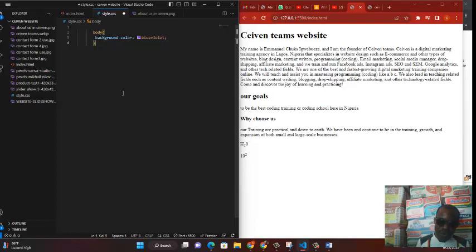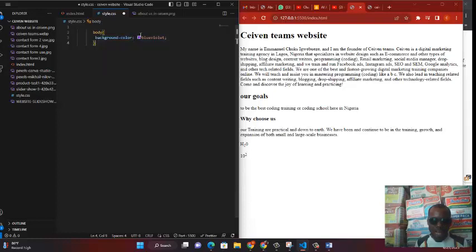Don't forget that there's always a selector. Selector is the name that you are selecting, which is the body. We just use the selector as the body. After the selector, the next is your property, and the property there is whatever you put there. It shouldn't be background color, but we are using background color just as an example. It can be any other thing. You will see later what I'm going to put here. Anything we put here is our property, okay? Whatever is here is our property. A property must end with what? With colon. Don't forget, property must end with colon.